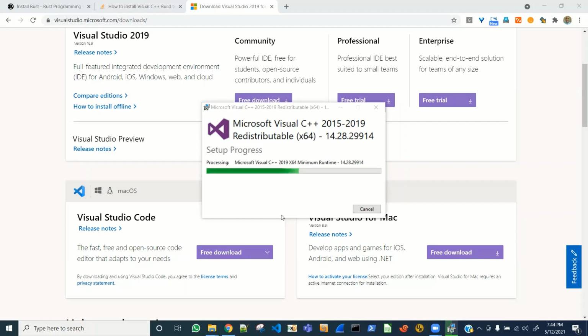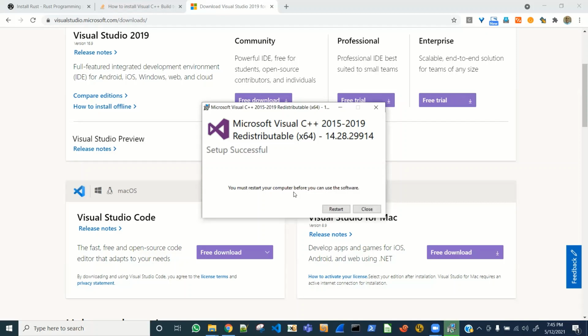Let's wait for this to finish installation and then we'll see. You must restart your computer before you can use the software. All right, we'll end this video here and resume after the restart.